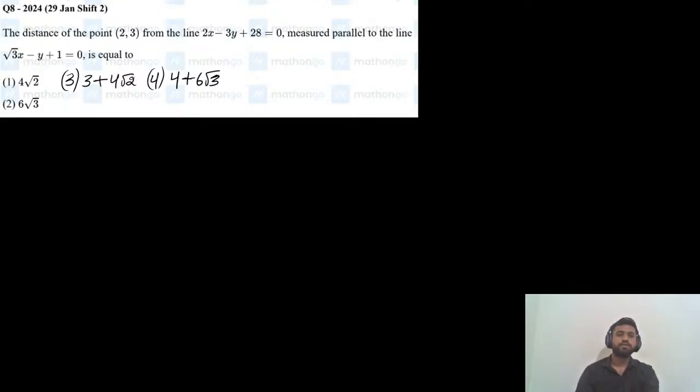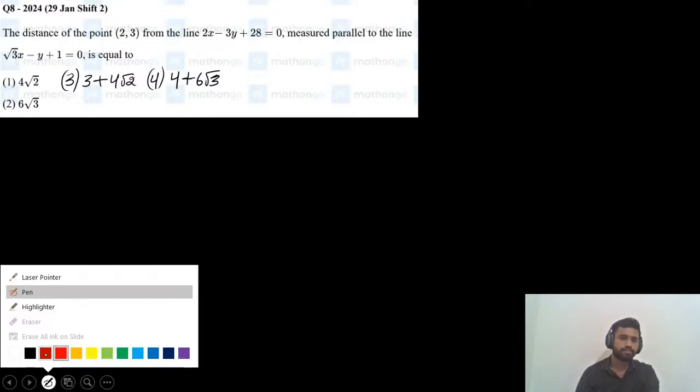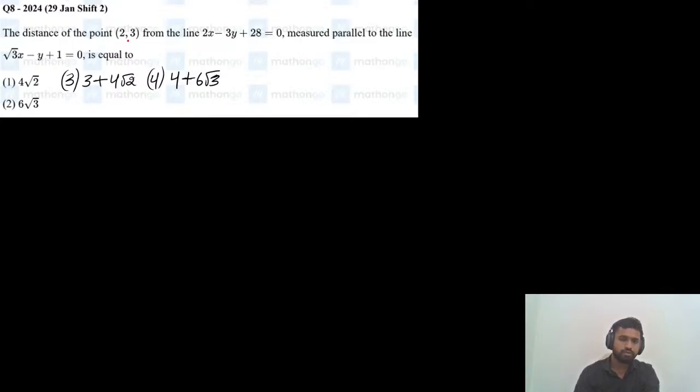The distance of the point (2, 3) from the line 2x minus 3y plus 28 equals 0, measured parallel to the line root 3 x minus y plus 1 equals 0. Have you understood this question? We need to measure the distance of the point (2, 3).